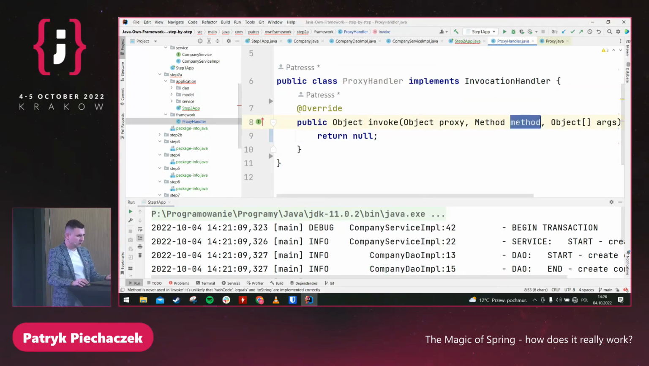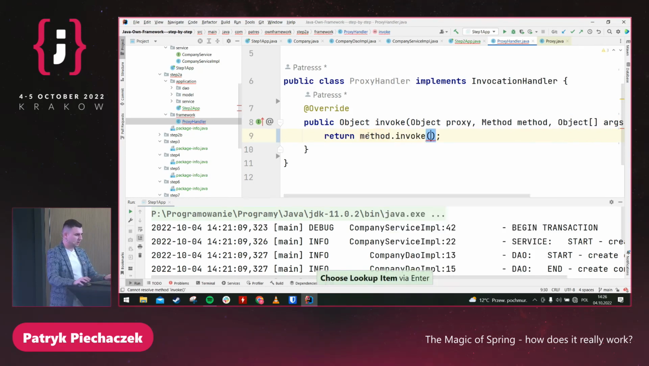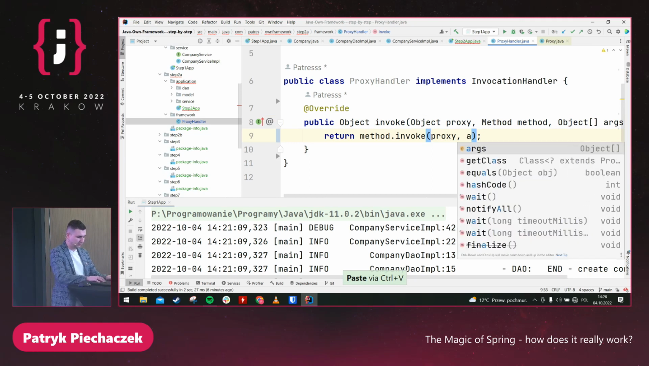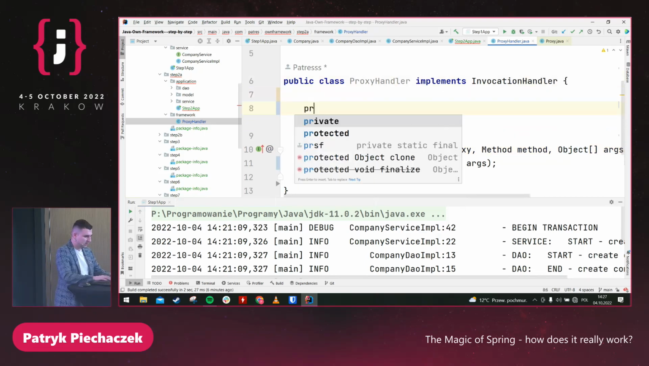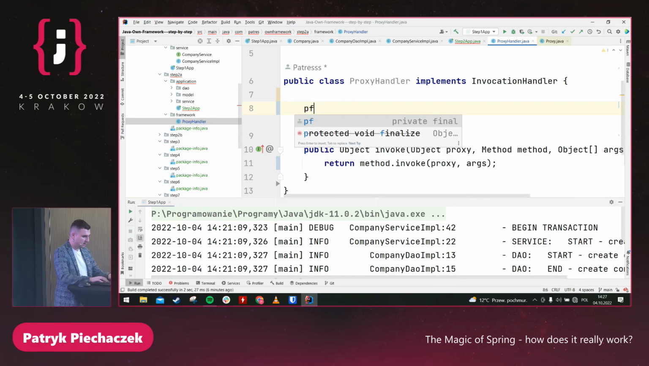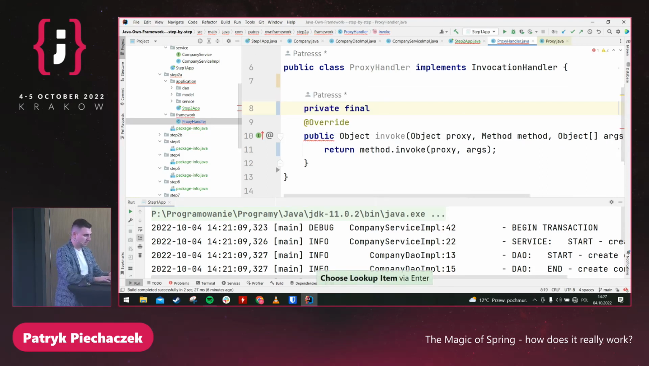So how can we call our method from the implementation? We can take the method, and there is something like invoke. We should use the object and arguments. Almost everything is in the method, but it will not work because here we have the proxy, so we will go back to line number 8. We will have infinite recursion. That's why we need to create an object to handle our implementation.